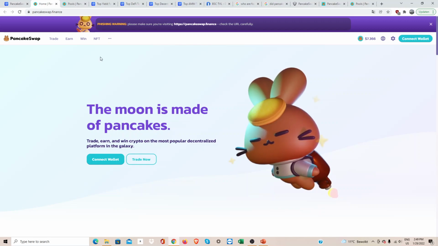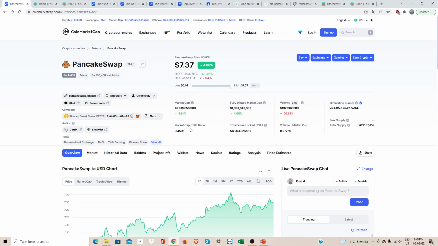Okay, so first off, let's just take a quick glance at these things here. First off, you can see it's a very big market cap. You can see there's a lot of money locked in this protocol. The market cap to total value locked ratio means they look at the market capitalization of PancakeSwap, divided by the total value locked.